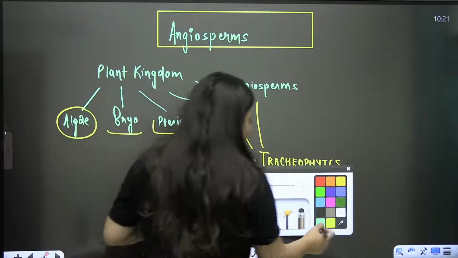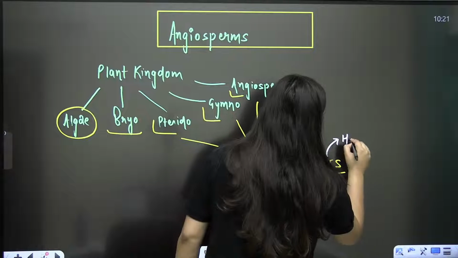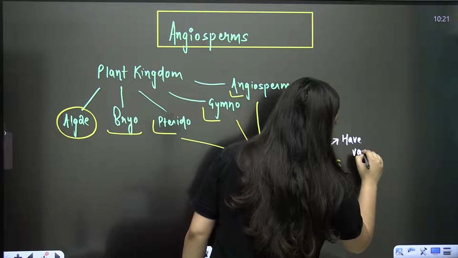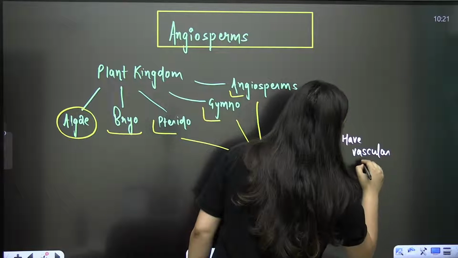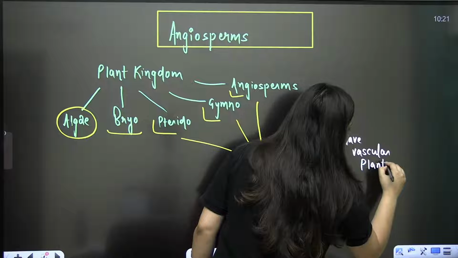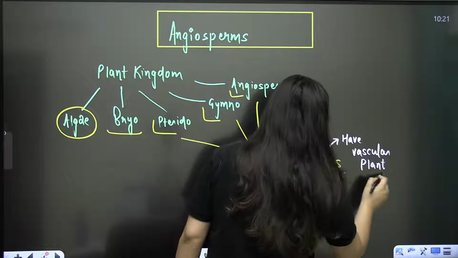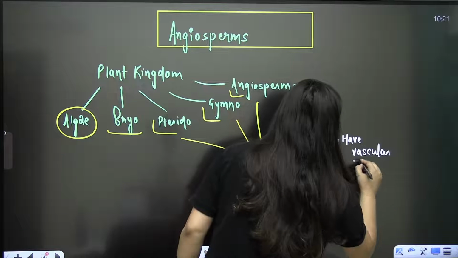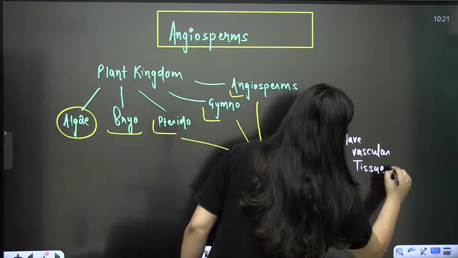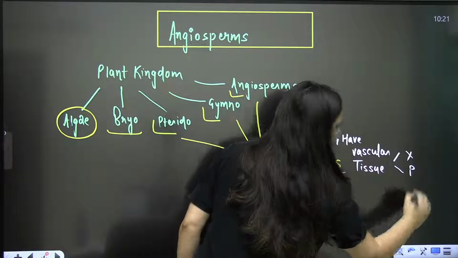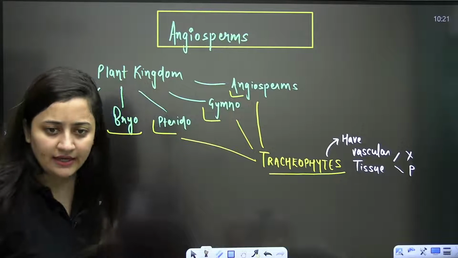The meaning of tracheophyte is that they have vascular tissue, right? Pteridophyte is the first plant where you will see the vascular tissue. That is your xylem and phloem. Are you getting it? Right?